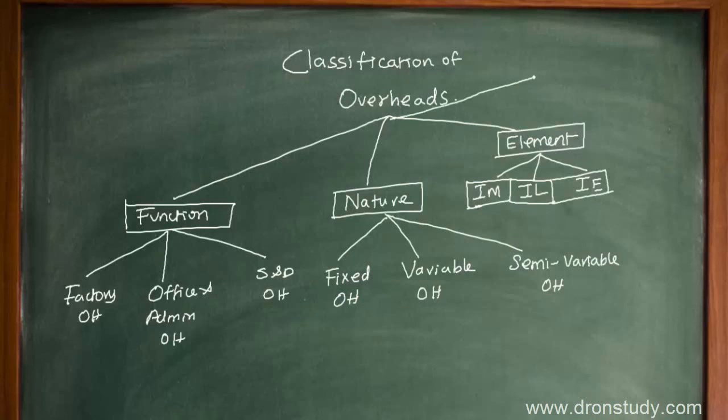There is also a fourth classification that is possible. We can classify overheads on the basis of controllability. Based on controllability, we can classify overheads into controllable cost and uncontrollable cost.